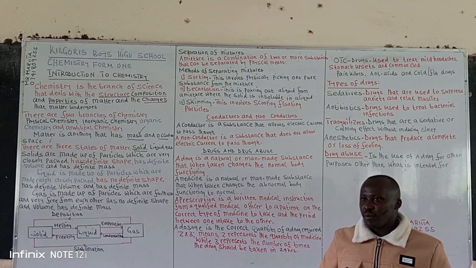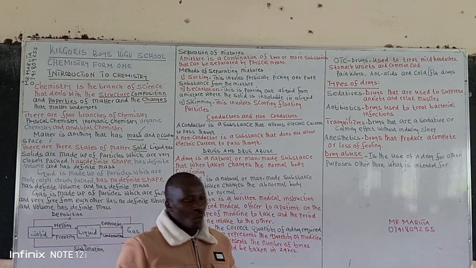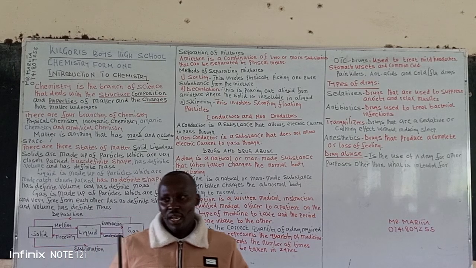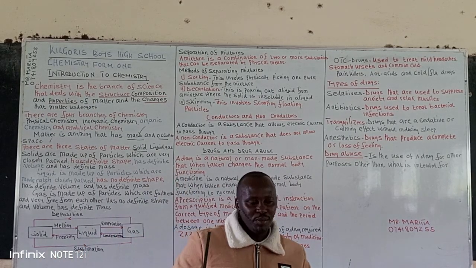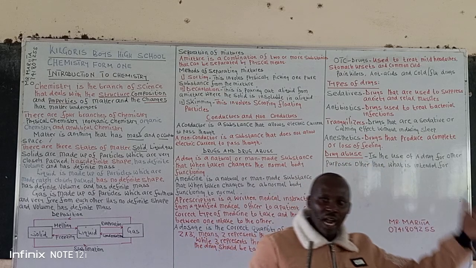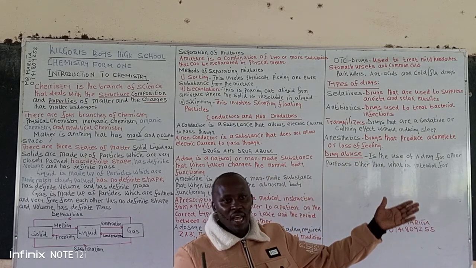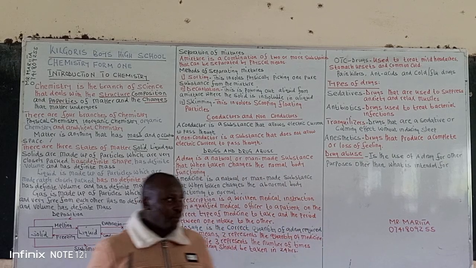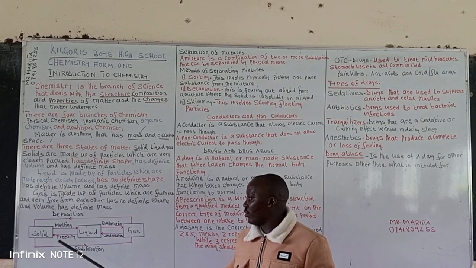Now, we have what we call the interconversion of matter. This is a situation where a solid substance can change to a liquid substance, then it can change to a gaseous substance. It can also change from a liquid back to a solid, and from a gas to a liquid, and then to a solid.